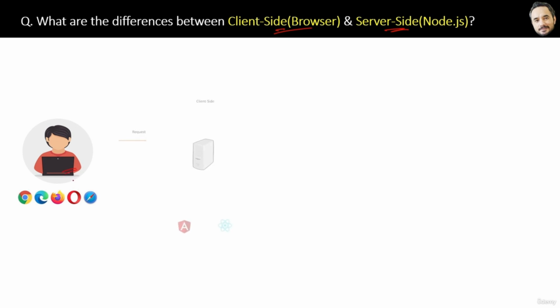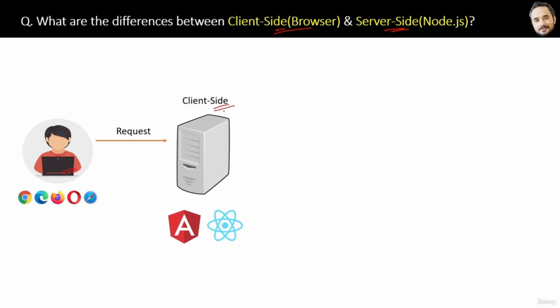Now one request will go to the UI server, which is mostly created in Angular, React, or any other UI-side technology. For simple operations like image download, and operations which can be performed on the existing data already there in your UI, like sorting and filtering, these can be done by the UI server itself, and the UI server sends the HTML and JavaScript as a response to the user's browser.